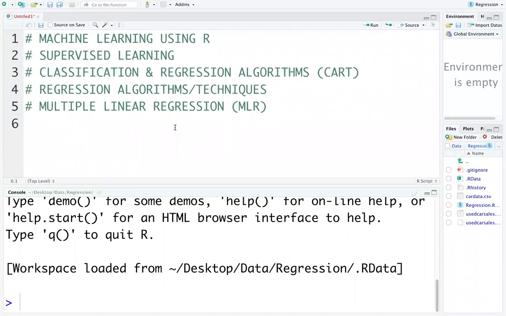So, multiple linear regression, MLR, is the basic or fundamental regression technique which is widely used in predicting prices.